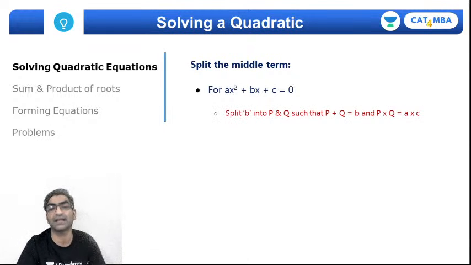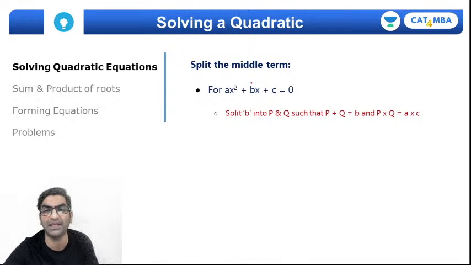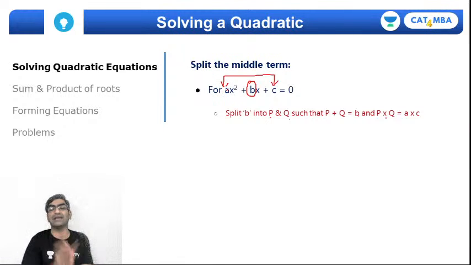The sense of it is that you try and break the middle term bx, right? The coefficient b can be broken down into two parts, p and q, right? The constraints are that you will choose two values p and q such that the sum of p and q is b. Obviously p and q can also be positive or negative, right? But their product should also be equal to the product of the first and the last terms, a into c, right? So you want two values whose sum is b and whose product is ac, right?